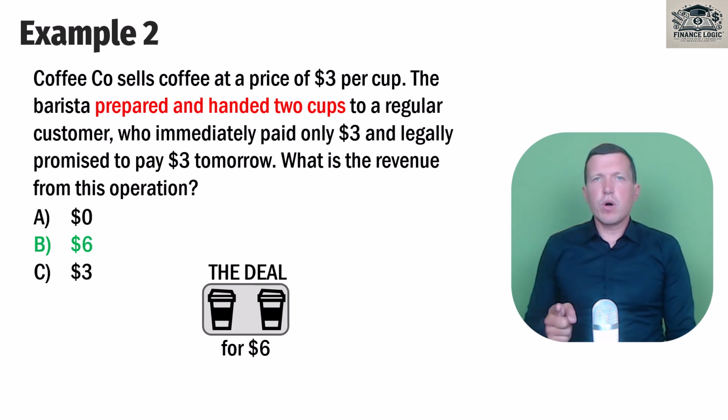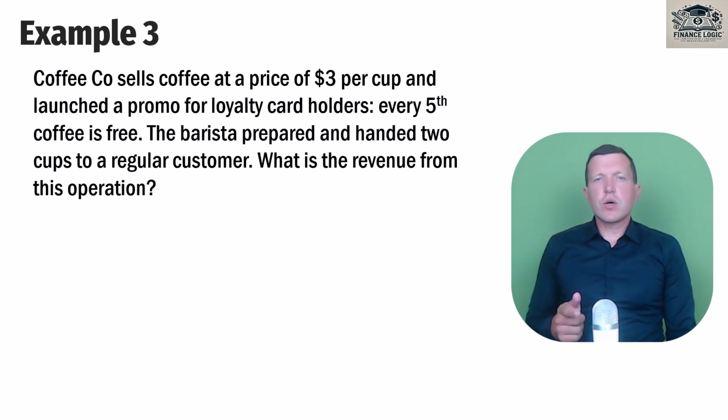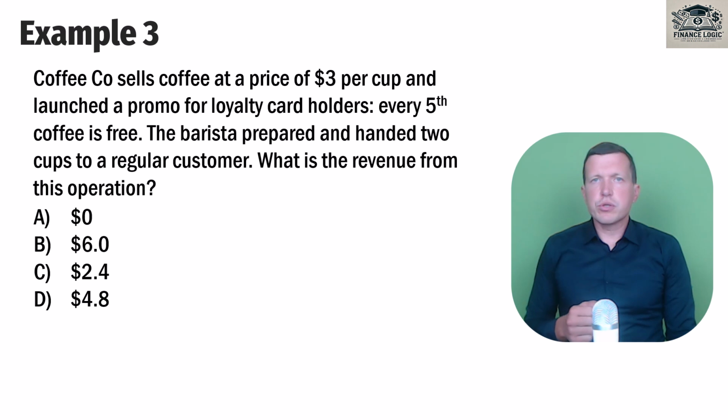It will be more sophisticated than the previous 2. Coffee Co. sells coffee at a price of $3 per cup and launched a promo for loyalty card holders. Every 5th coffee is free. The barista prepared and handed 2 cups to a regular customer. A regular customer means that this customer has a loyalty card. What is the revenue from this operation? And we have the following options to choose from. Stop this video if you need and let me continue.